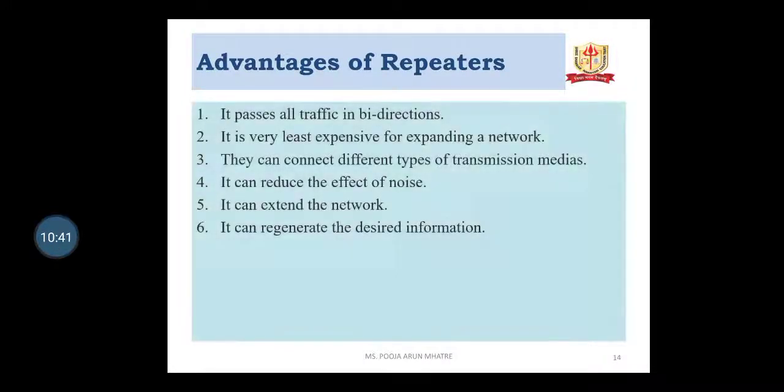Advantages of repeaters. It passes all traffic in both directions. It is the least expensive way of expanding the network. They can connect different types of transmission media. It can reduce the effect of noise. It can extend the network. It can regenerate the desired information.